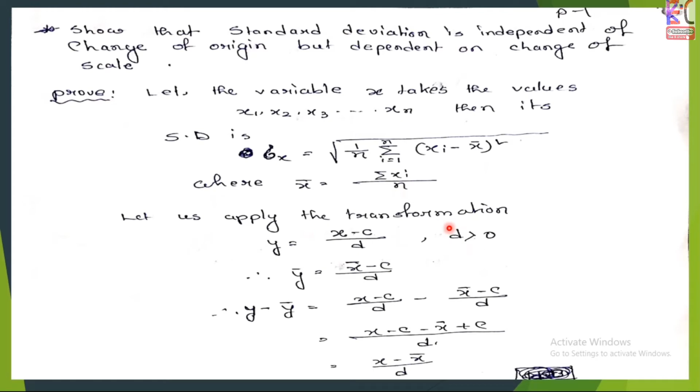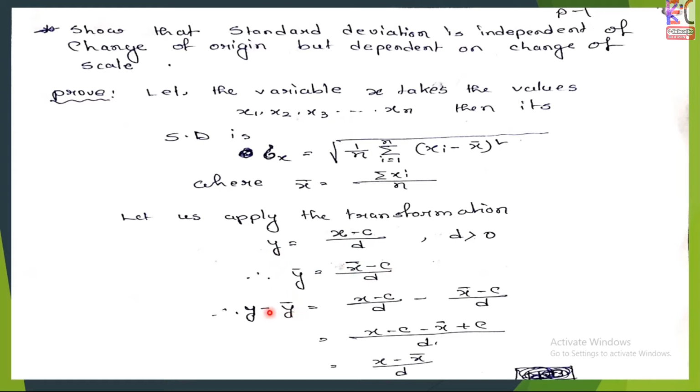Let us apply the transformation y equals x minus c by d. Now what is c? C is the origin and d is the scale. In the formula we have x and x bar, but after transformation it will change to y and y bar. Using this transformation y equals x minus c by d, so y bar equals x bar minus c by d.